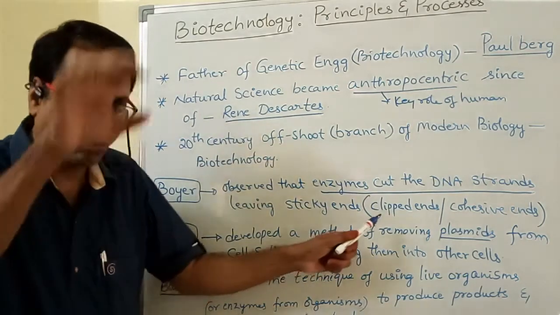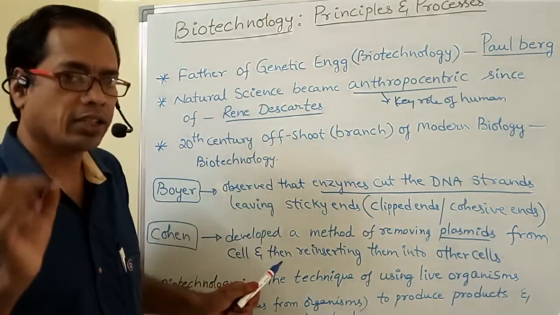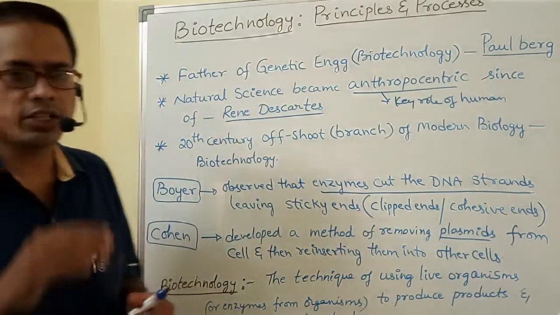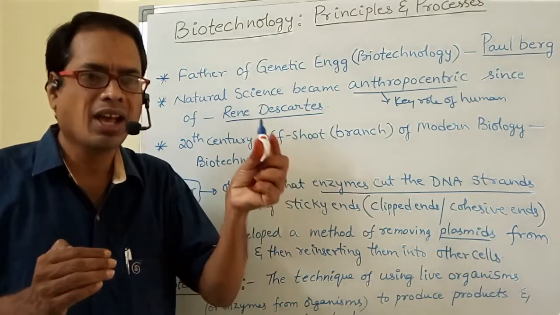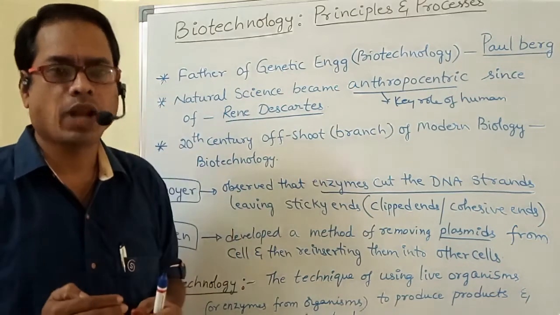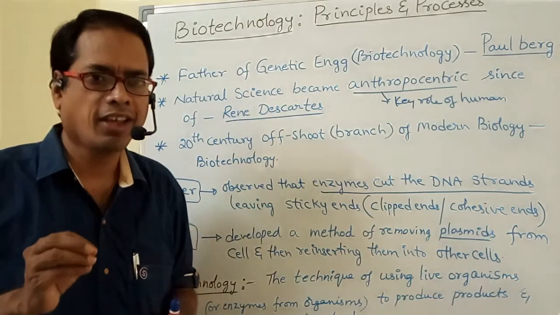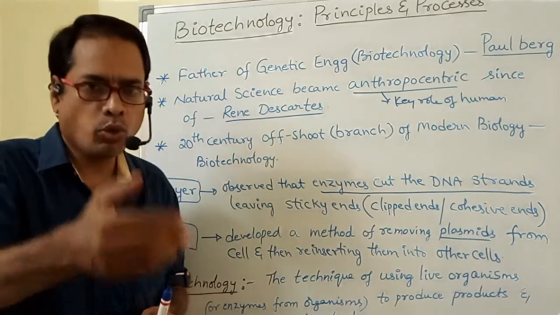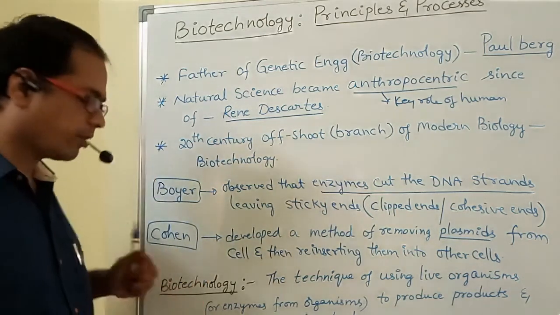Cohen developed a method of removing the plasmids from the cell and then reinserting them into other cells. After removing the plasmid, a foreign piece of DNA or desired DNA fragment is inserted within the plasmid and then rDNA will be formed. This rDNA is then introduced into another host cell. So removing the plasmid from the bacteria, that concept is from Cohen.